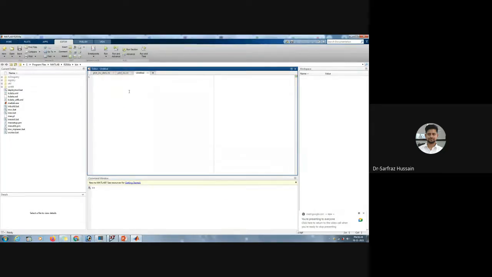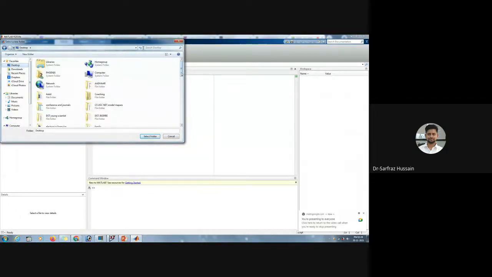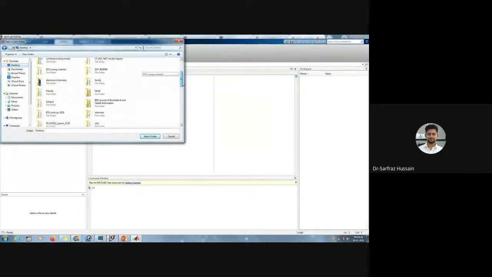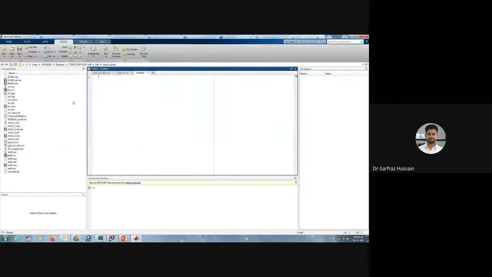For plotting it into MATLAB, I can go directly to the directory. There are actually two ways. We can either import the particular text, like if you want to keep the data, then you can do that as well. You can click as input file also. Now suppose I want to plot this data.